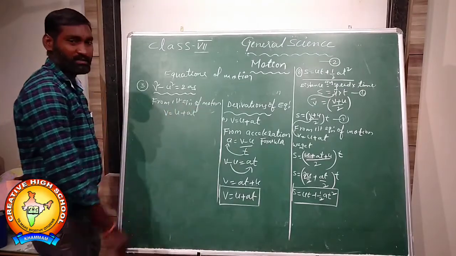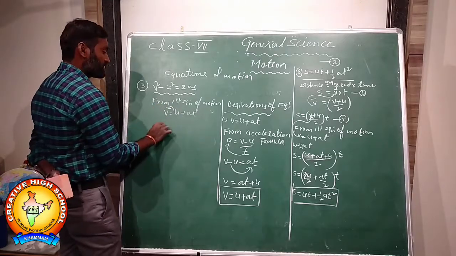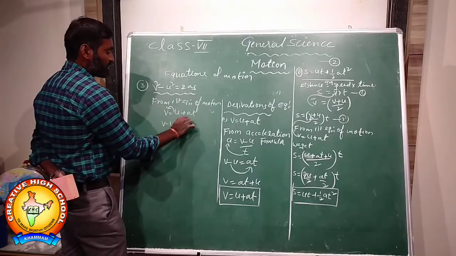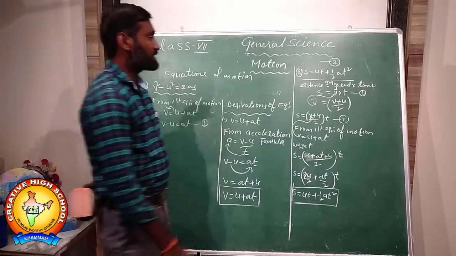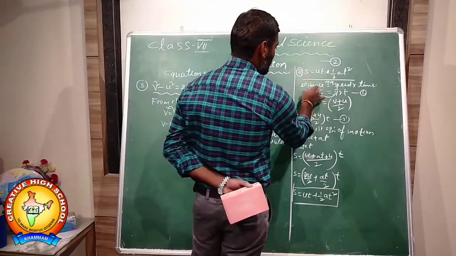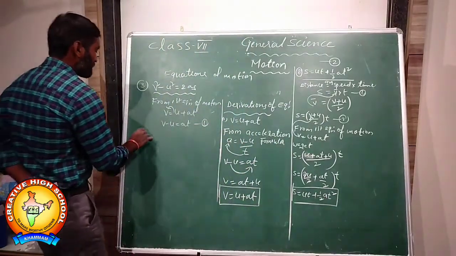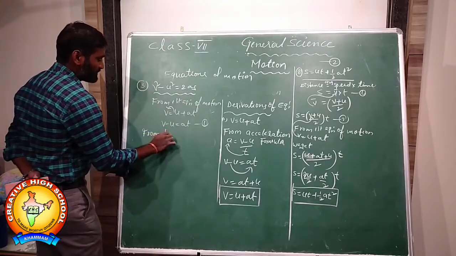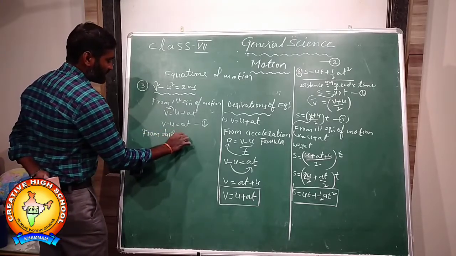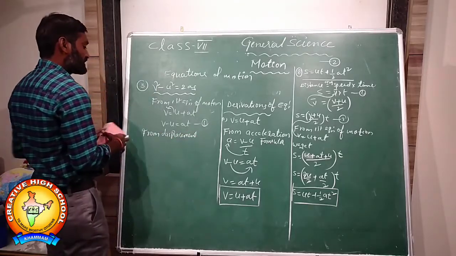v is equal to u plus at. So bringing u to this side, what do you get? v minus u is equal to at. This is equation number 1. Next, from the displacement formula.